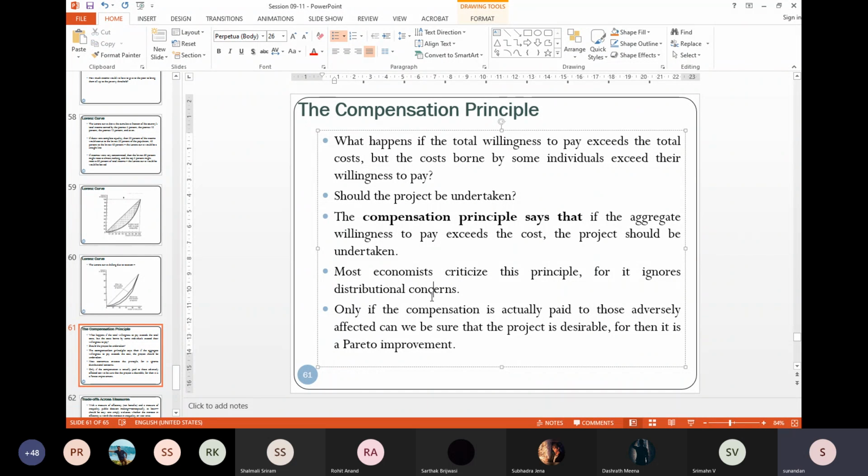If the compensation is not done, then I cannot say anything about Pareto improvement, because I know there is a group of people who are better off and a group of people who are worse off.